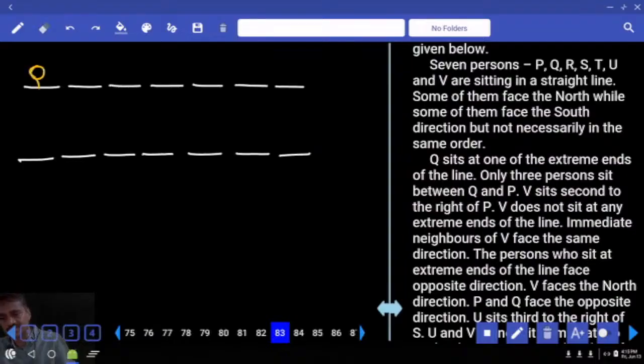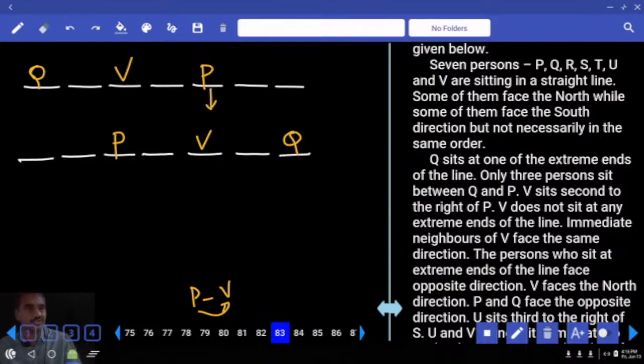In the first case we have taken Q here. In the second case we have taken Q here. And there are only 3 persons between Q and P. P is here. Here again 3 persons between Q and P. And V sits second to the right of P. V is seated second to the right of P. And V does not sit at the extreme end of the line. V is here.